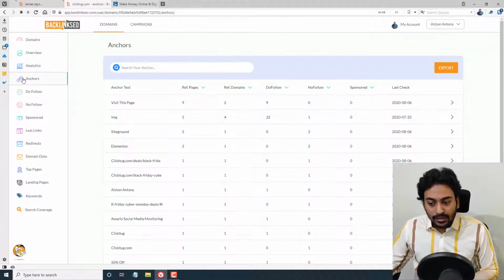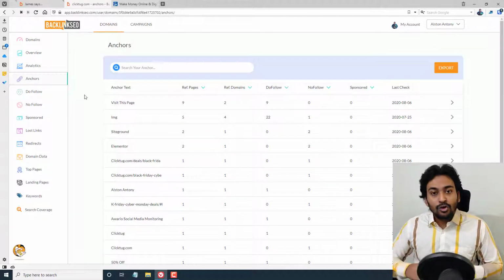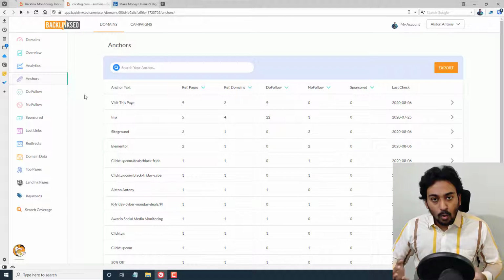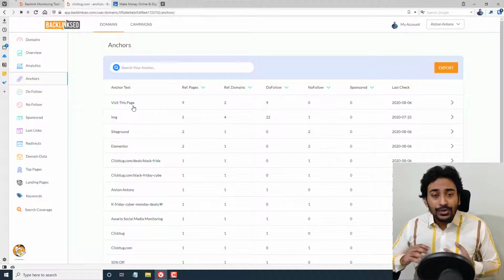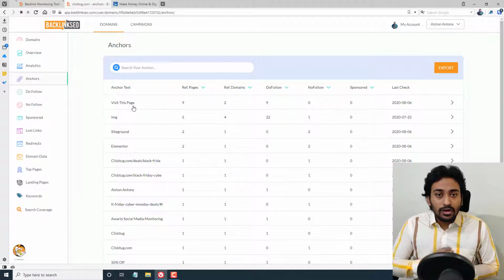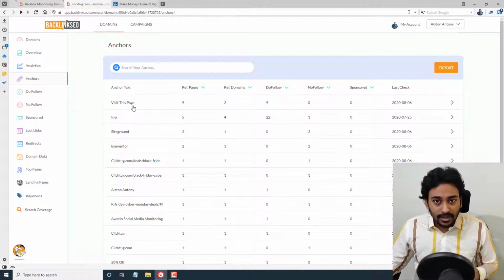If I go into the anchor section, this is where it will give you total anchor data for the whole backlink profile you have for your domain. For example, it will show how many referring pages have this particular keyword, and what the top anchors your website is linking are. This is really good if you want to focus on a particular anchor keyword, or you want to make sure that the off-page keywords you are targeting when creating backlinks are within the safety measures of Google's algorithms, because you don't want to over optimize certain anchors.